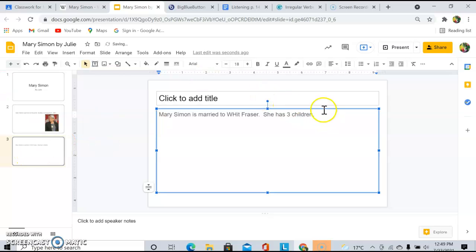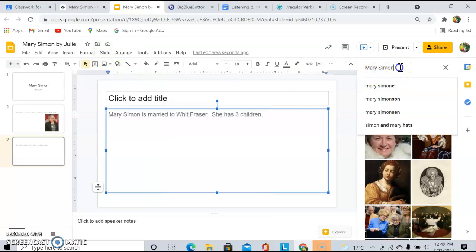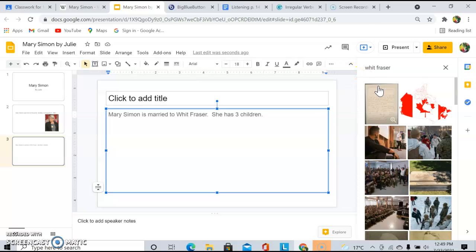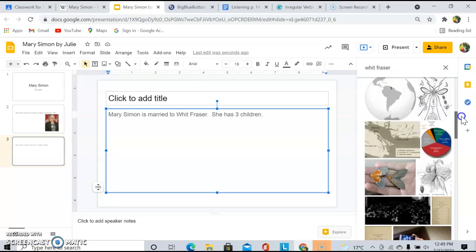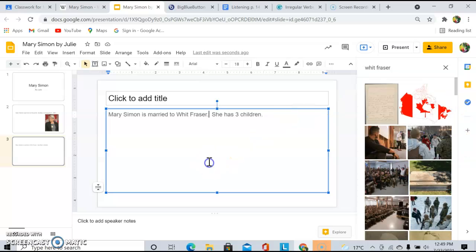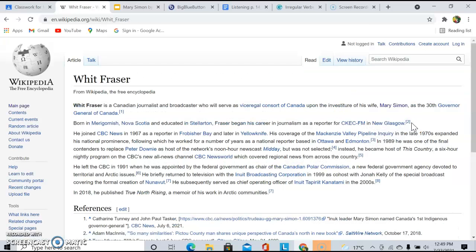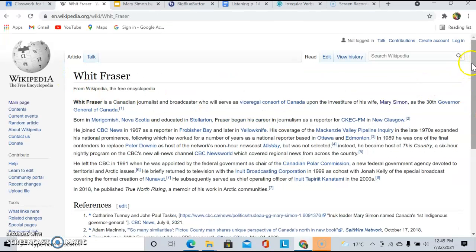And I think I'm going to look for a picture of her husband, Whit Fraser, and I will just insert an image, search the web, and type in her husband's name, Whit Fraser. And have I got a picture of her husband? No, I don't have a picture of her husband. So I'm going to go back to the Wikipedia page and click on him right there. There's his page, but I don't have a picture of him.